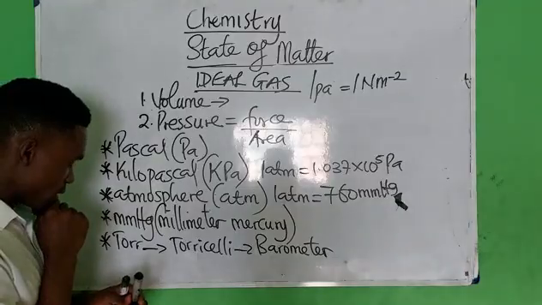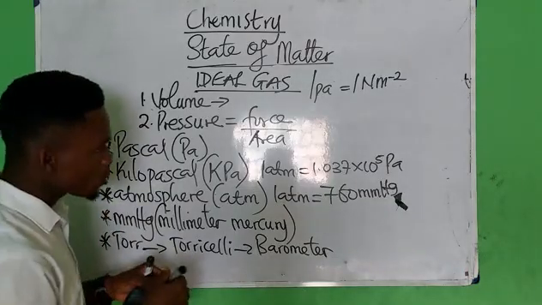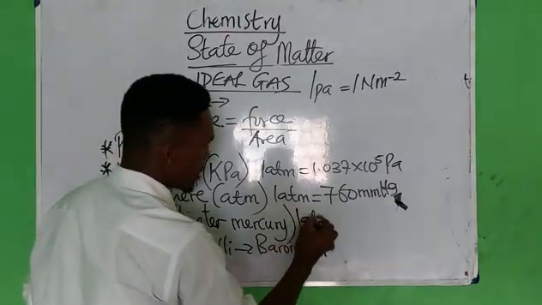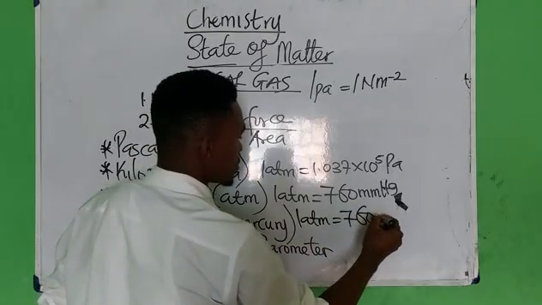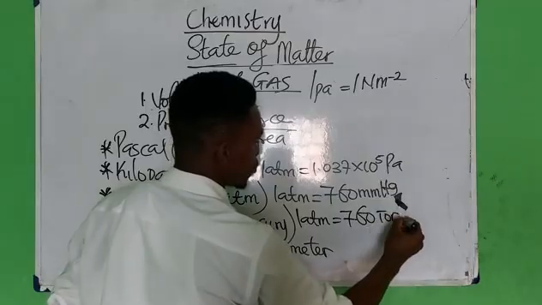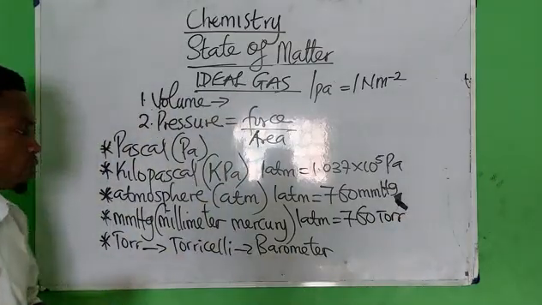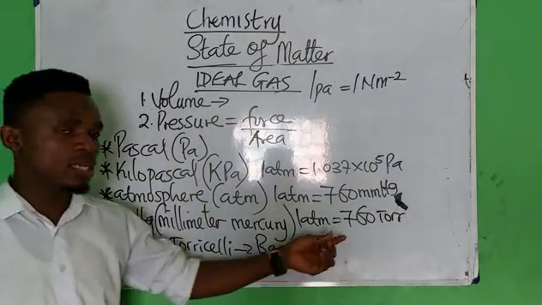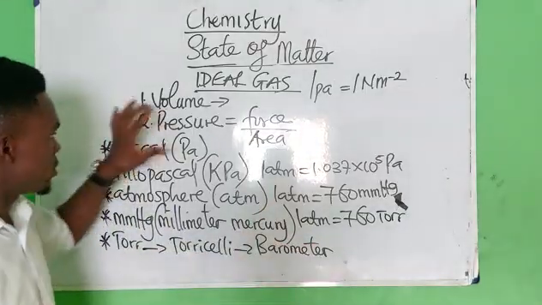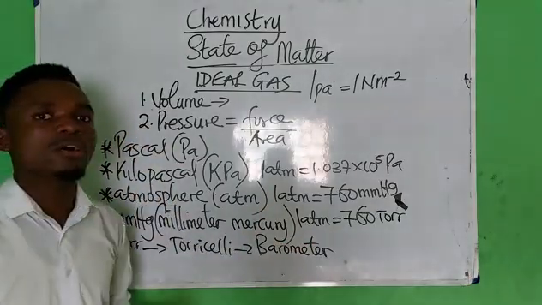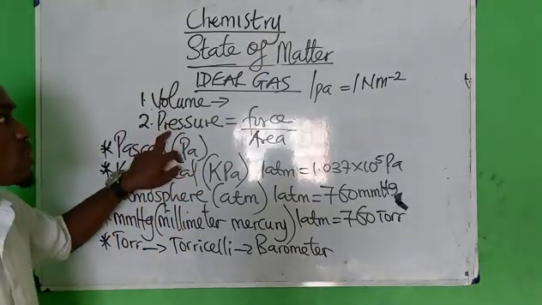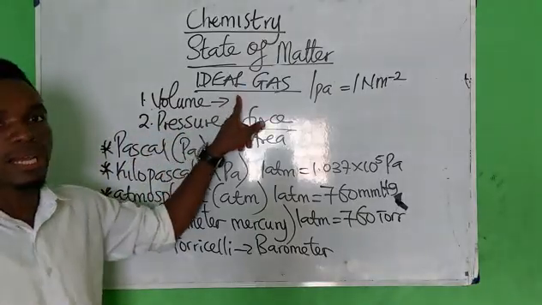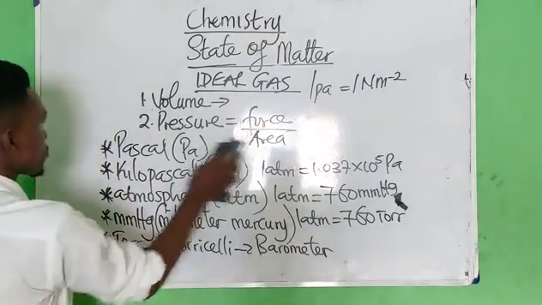Please take note of that. Also note that 1 atm is equivalent to 760 Torr. So these are the SI units of pressure, being the second variable used in what? Gases. Take note of that.